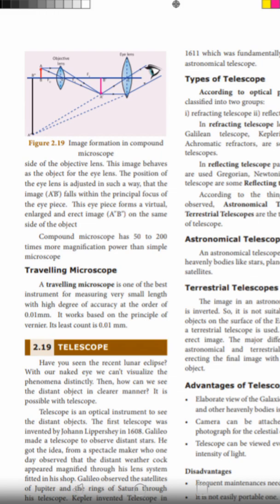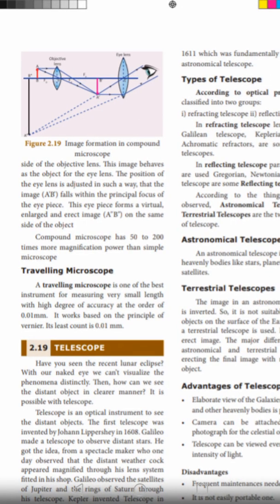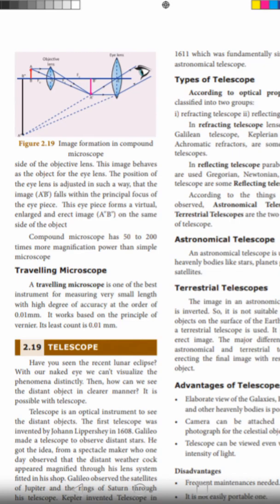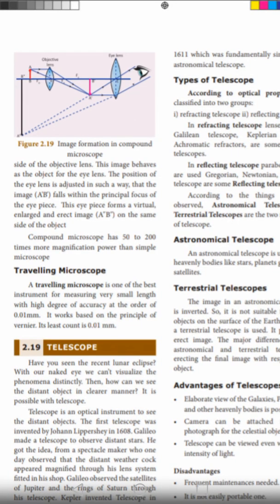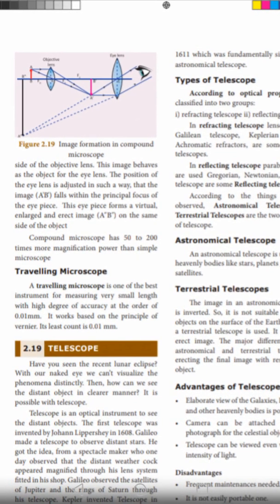The compound microscope has 50 to 200 times more magnification power than the simple microscope. Okay, next one, traveling microscope.